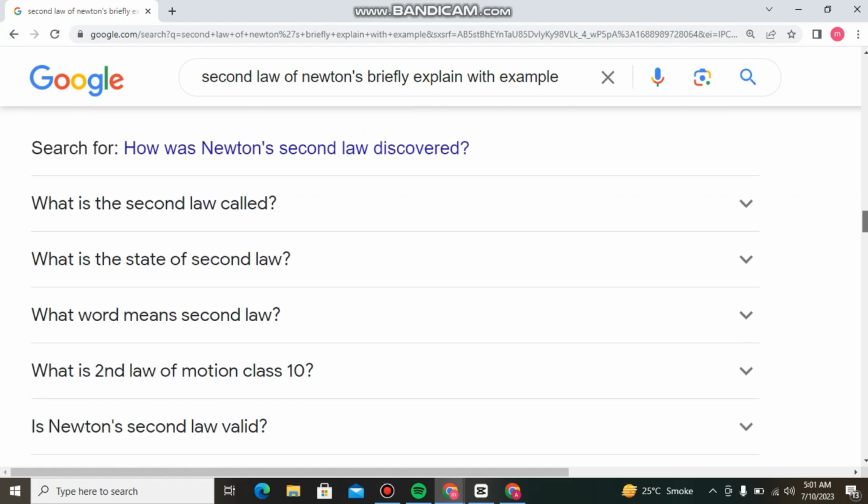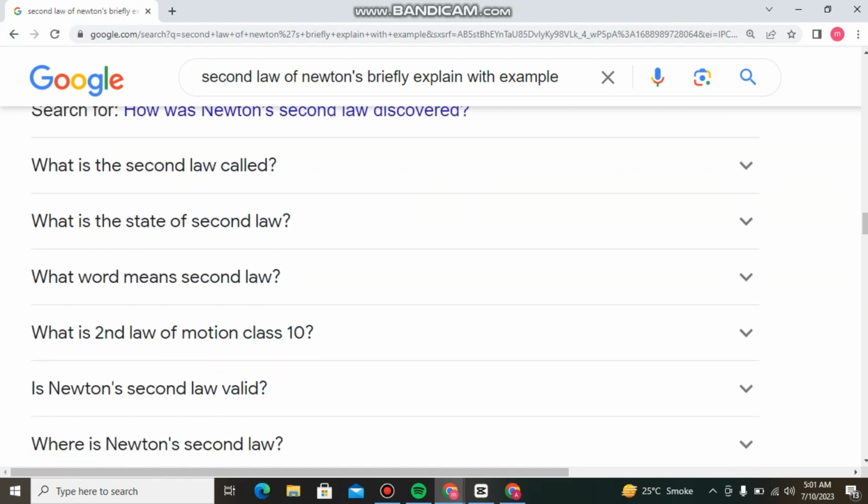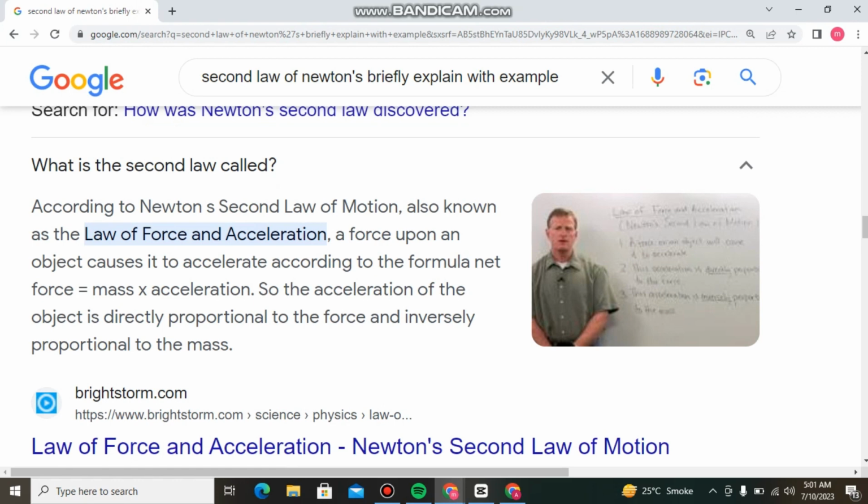Then we will discuss what the second law is called. According to Newton's second law of motion, also known as the law of force and acceleration, a force upon an object causes it to accelerate according to the formula net force = mass x acceleration. So the acceleration of the object is directly proportional to the force and inversely proportional to the mass.